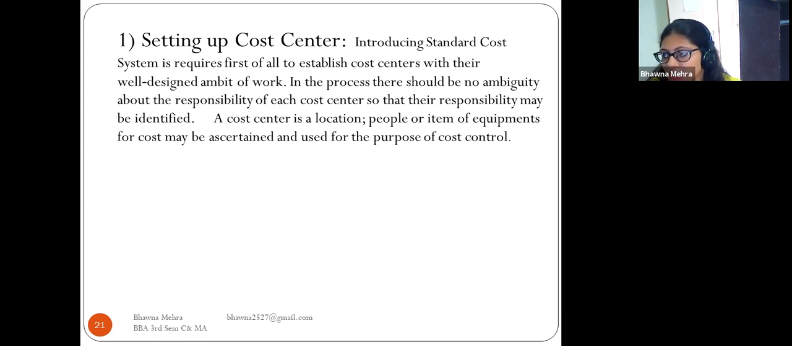In the process, there should be no ambiguity about the responsibility of each cost center. So everybody has to know their responsibility regarding the cost center. A cost center is a location, it may be people or an item of equipment, for which cost may be ascertained and used for the purpose of cost control. So why do we set up the cost center? This may be used for the purpose of cost control.